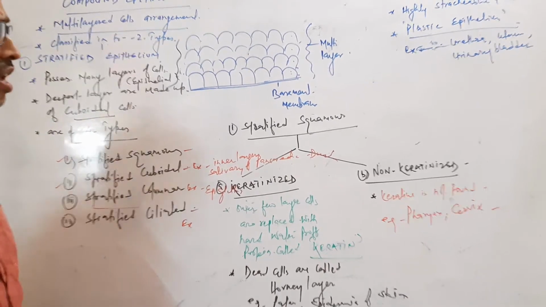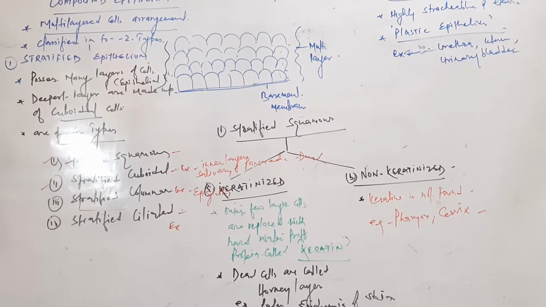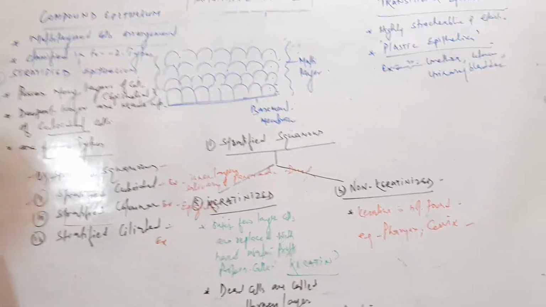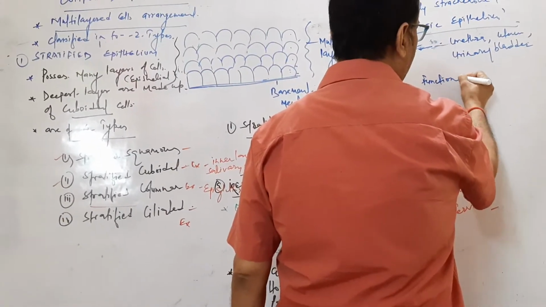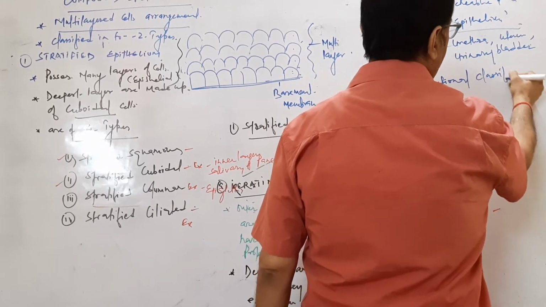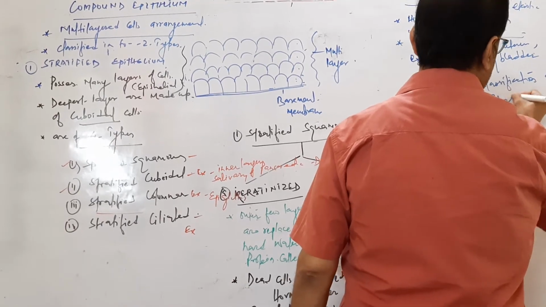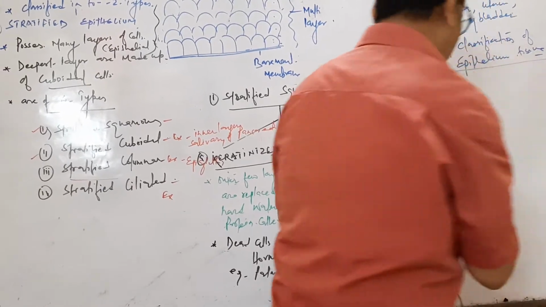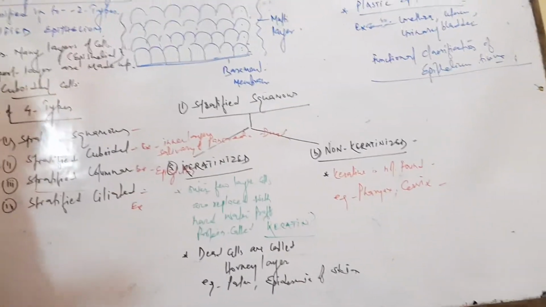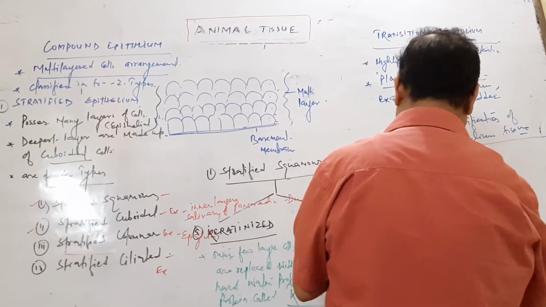Then another one is the functional classification of epithelial tissue. Before this was the structural classification; now we come to the functional classification. Functionally, the epithelium is classified first as germinal epithelium.